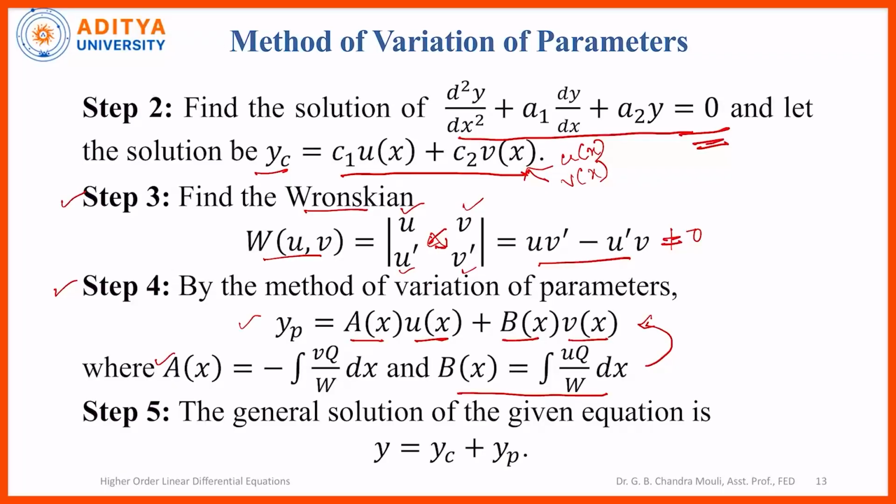So by the method of variation of parameters, yp is given by a into u plus b into v, where a is minus integral vq by w dx, b is integral uq by w dx. And the final general solution is given by y is equal to yc plus yp.